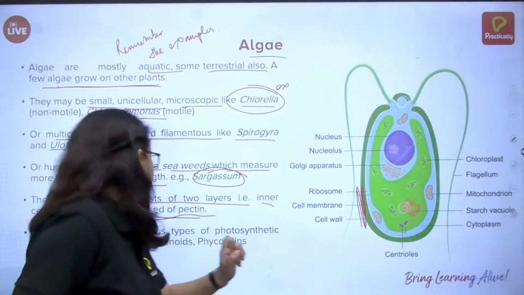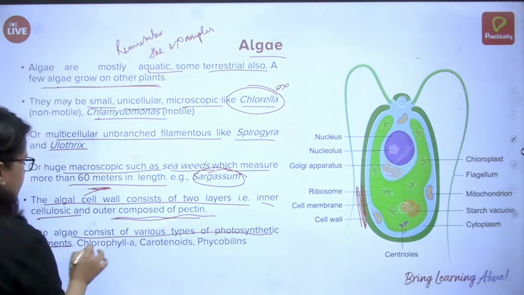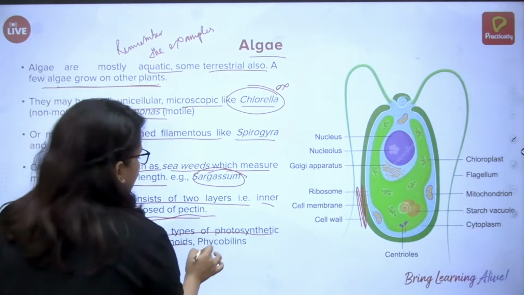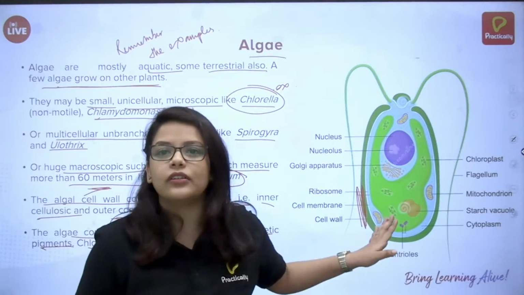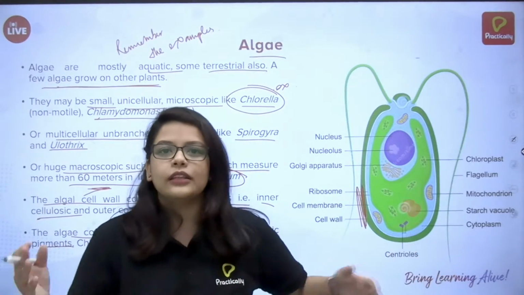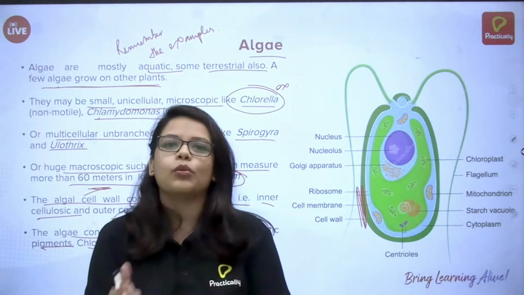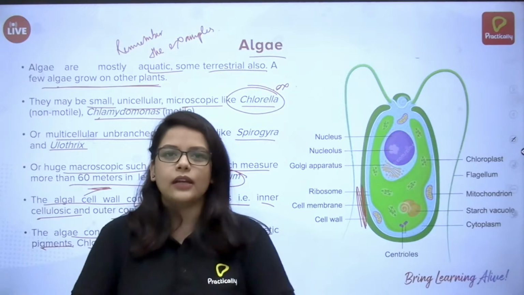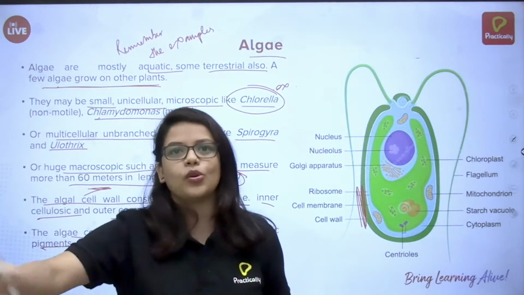And what else? Algae consist of various types of photosynthetic pigments: chlorophyll a, carotenoids, and phycobilins. Plants are green in color. They have chloroplasts and chlorophyll. They do photosynthesis. The moment it's a plant, they are producers. They can make their own food. They are autotrophic.